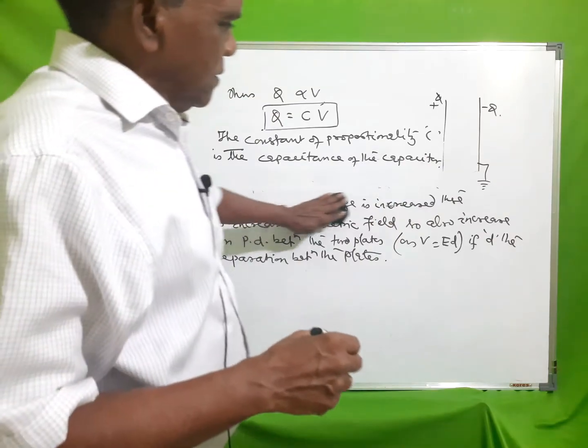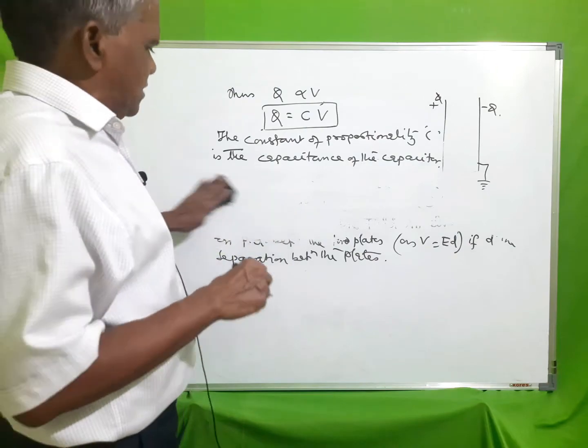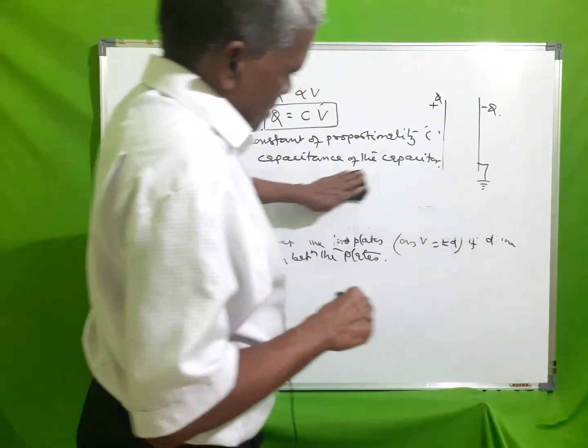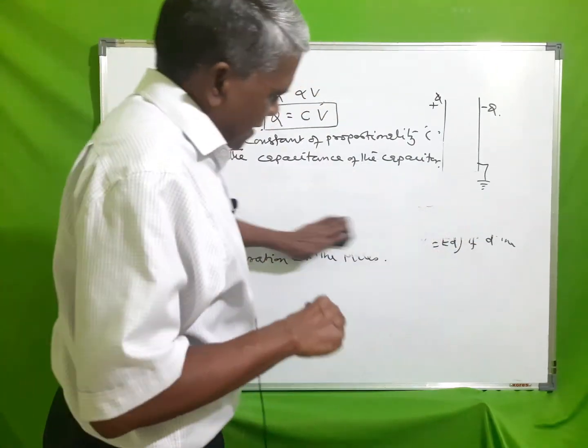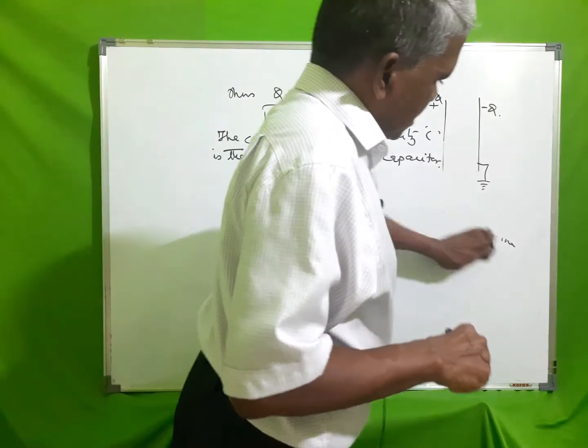A capacitor cannot hold any amount of charge. If more charge is given, the extra charge will leak to the surroundings.